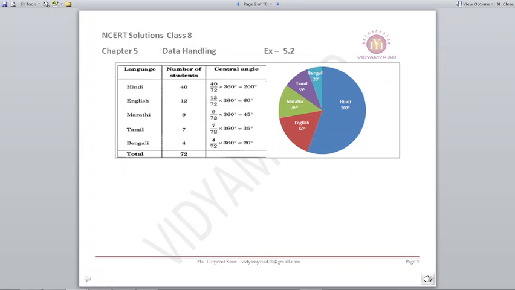For English it will be 12 upon 72 multiplied by 360, which is 60 degrees. For Marathi it is 9 upon 72 multiplied by 360, which is 45 degrees. For Tamil it is 7 upon 72 multiplied by 360, which is 35 degrees. And lastly Bengali, it is 4 upon 72 multiplied by 360, which is 20 degrees. And we have a corresponding pie chart relating to the angles found.